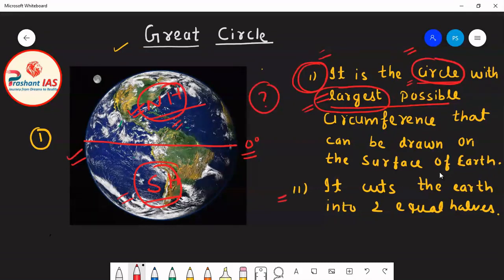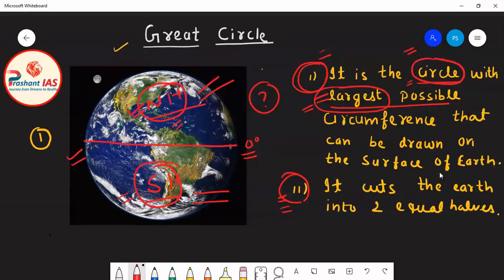Now let's see the second condition. The second condition is that it should cut the Earth into two equal halves. Here we can see that the equator is cutting Earth into two equal parts. The northern part is called the northern hemisphere and the southern part is called the southern hemisphere. So here we can say that the equator is satisfying the two conditions of a great circle.